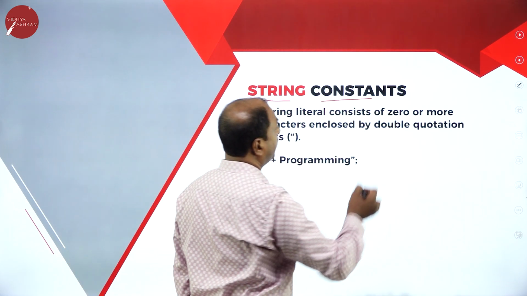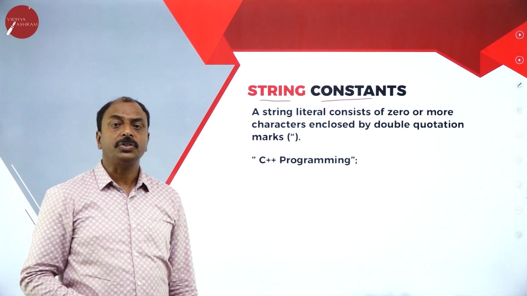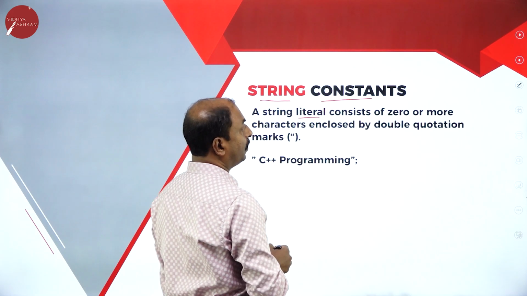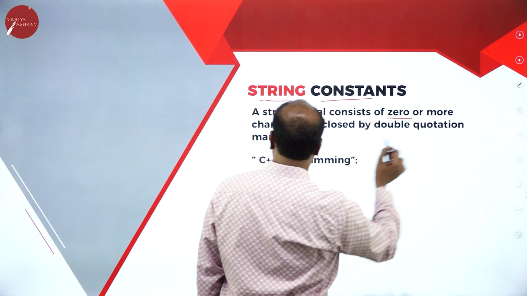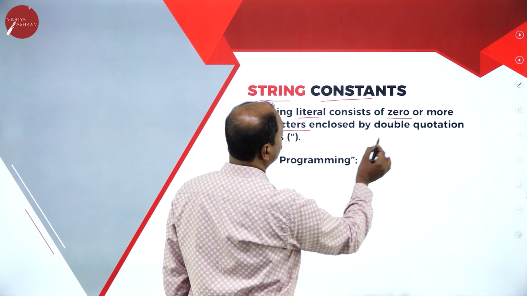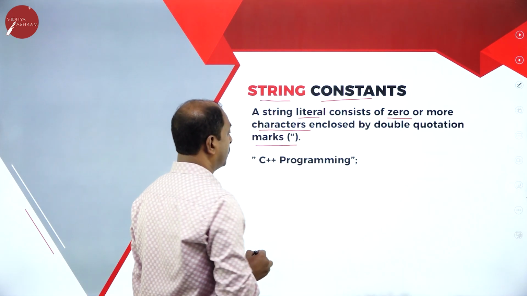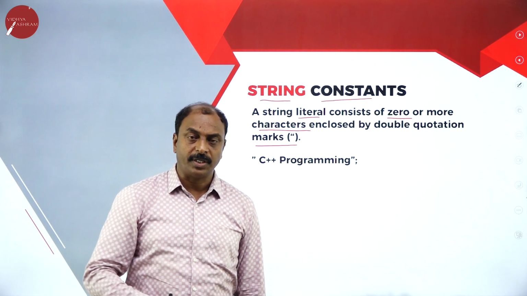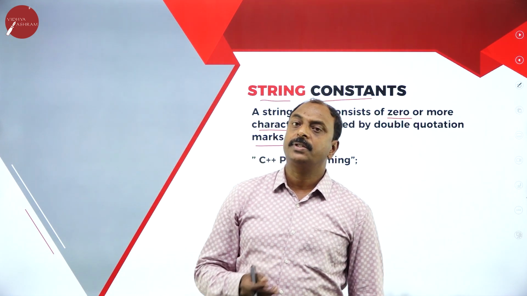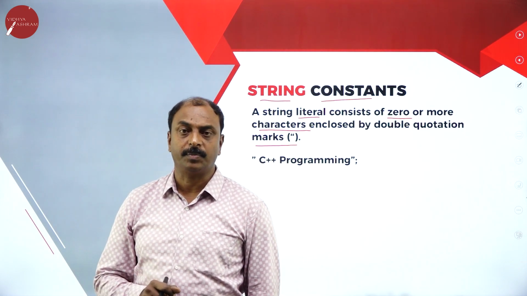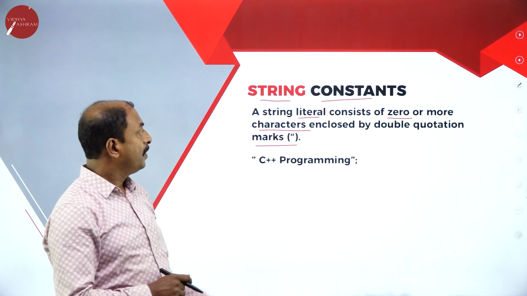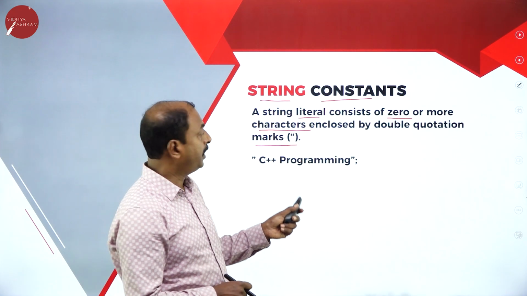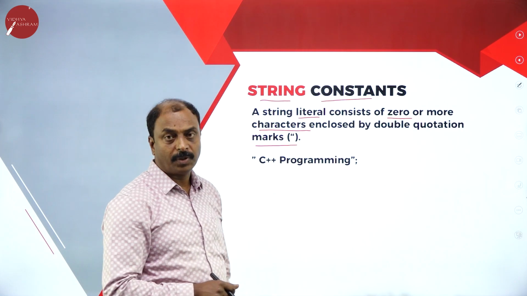Next one is string constants. So what are string constants? A string constant or string literal consists of zero or more characters enclosed by double quotation marks. If you look at the previous example, a character constant is one character enclosed in a pair of single quotation marks. But a string constant is a group of characters enclosed between a pair of double quotation marks.